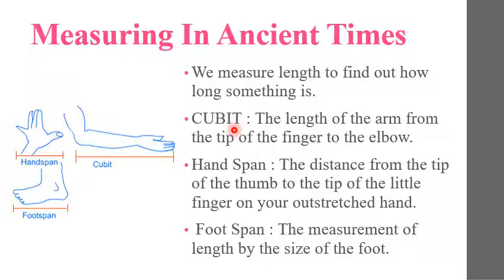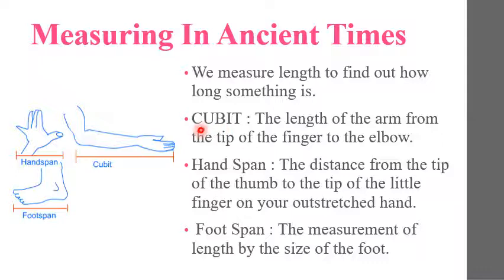So this method of measurement created a lot of confusion. In ancient times, one unit, the cubit, was very famous. This unit is the oldest unit of measuring length in ancient times.